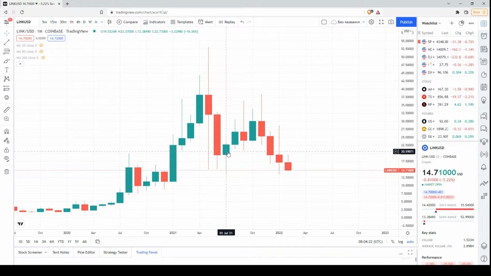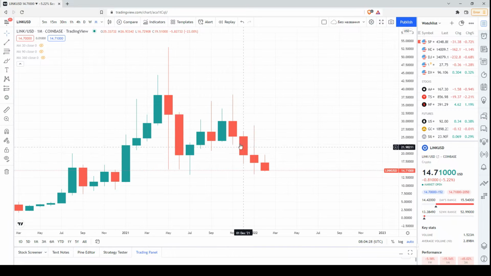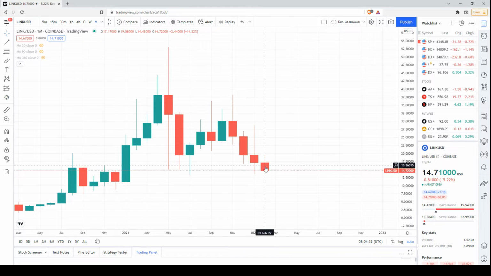Here we had a rebound, that was a hammer. After that, we had a rebound, but recently a sequence of bearish candlesticks with mainly descending local highs and descending local lows has formed. So this is a bearish signal.